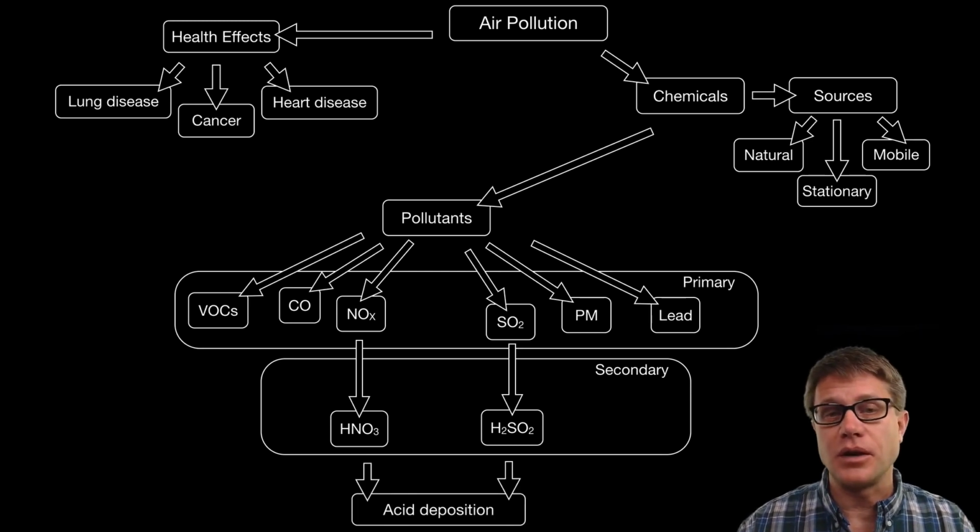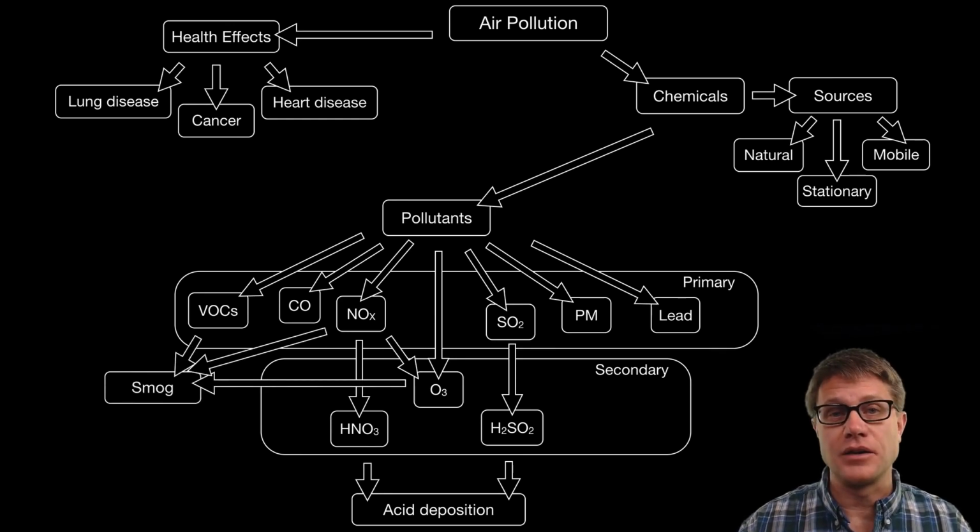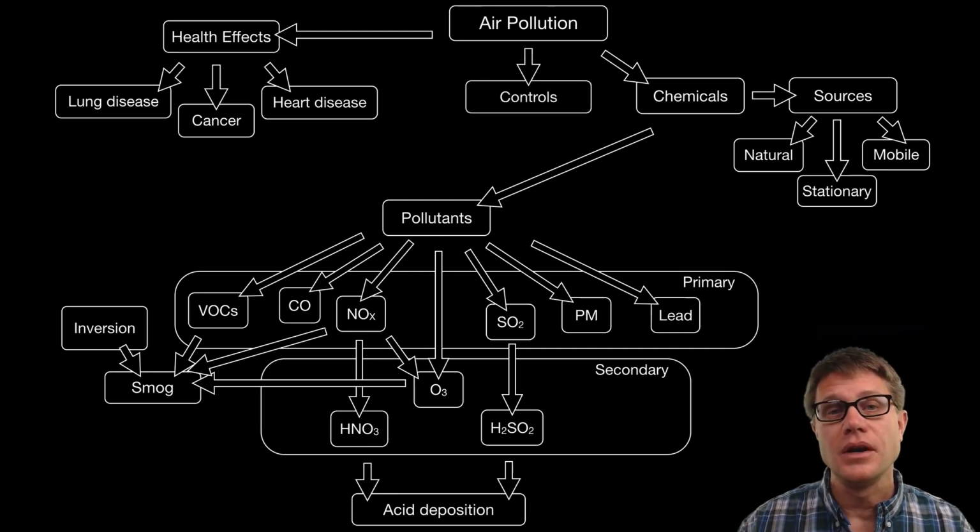And then one of the pollutants that you're probably most familiar with is ozone, that can be produced through sun, and also we need nitrogen dioxide to produce that. And if we can combine a lot of these, then we have smog. It's probably the most famous type of air pollution that you're familiar with, and it's exacerbated by things like temperature inversions. So how do we control air pollution?